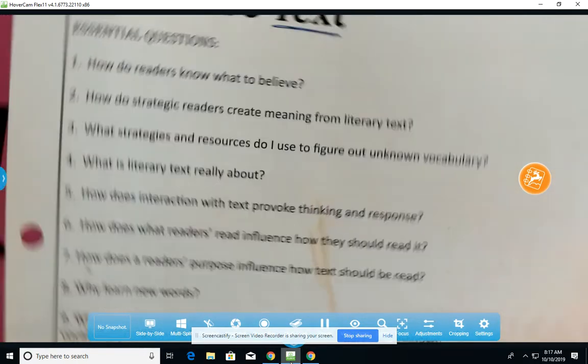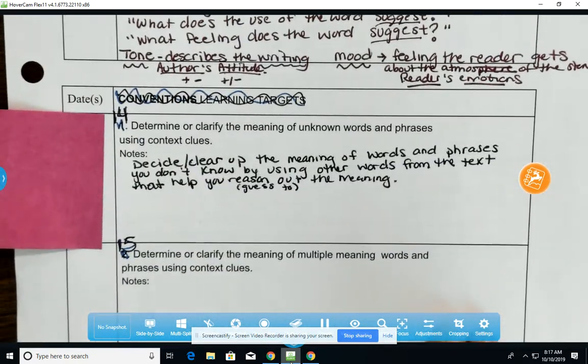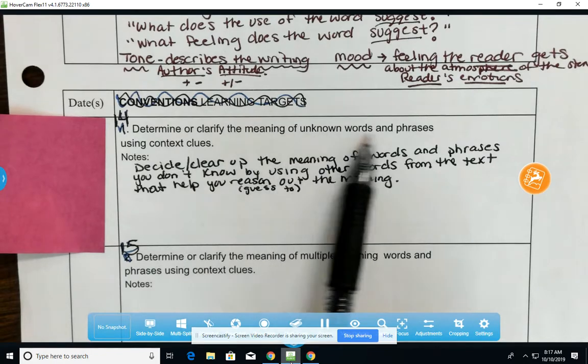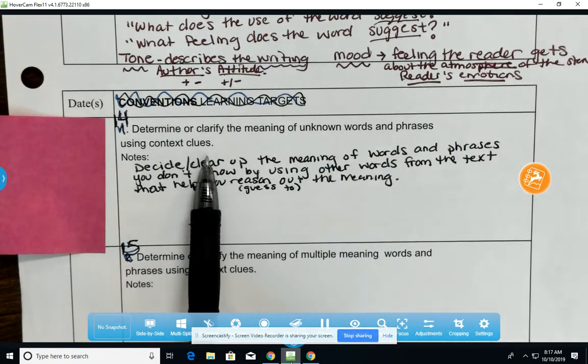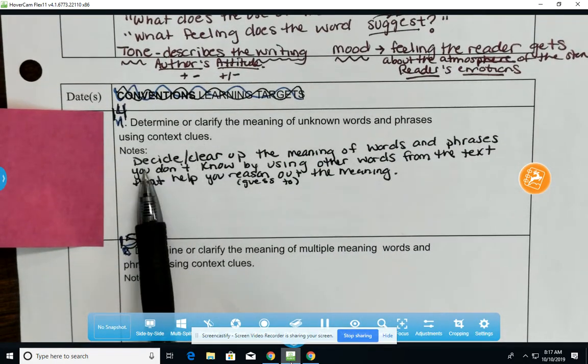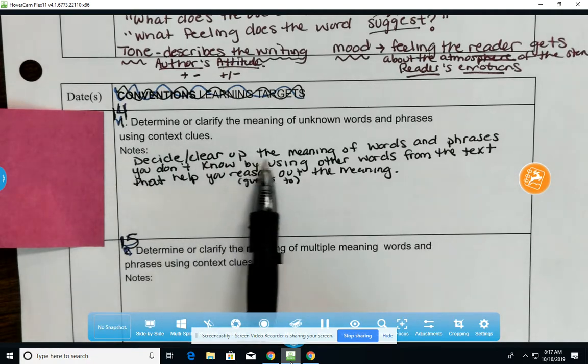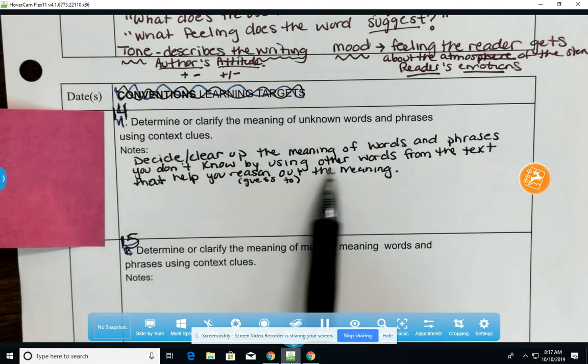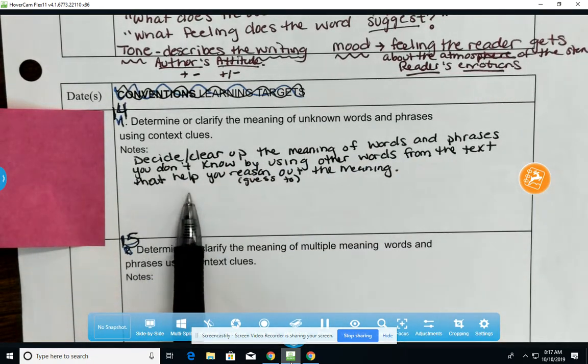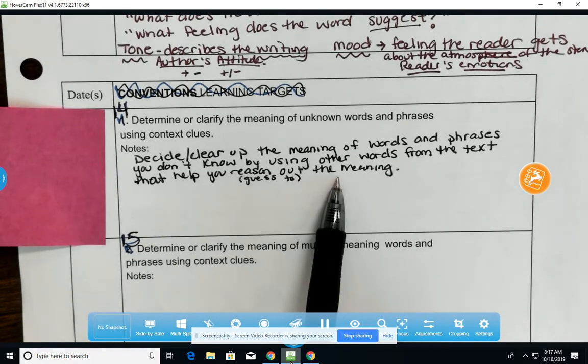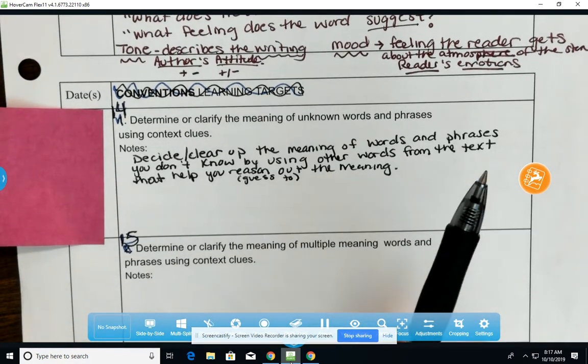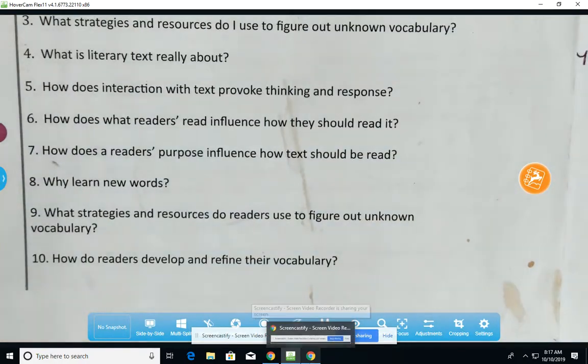This connects to learning target number 14, to determine or clarify the meaning of unknown words or phrases using context clues. We say that means to decide or clear up the meaning of words and phrases that we don't know by using other words from within the text that will help us guess to or reason out the meaning of the word. That's going to be what we do in phase 1.